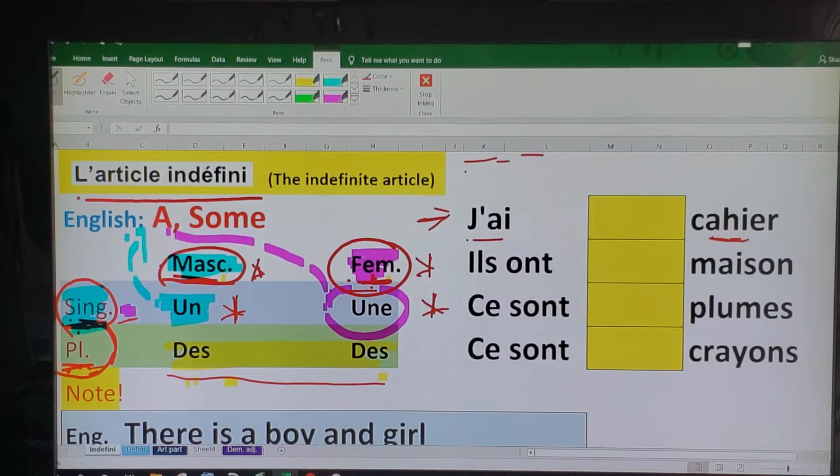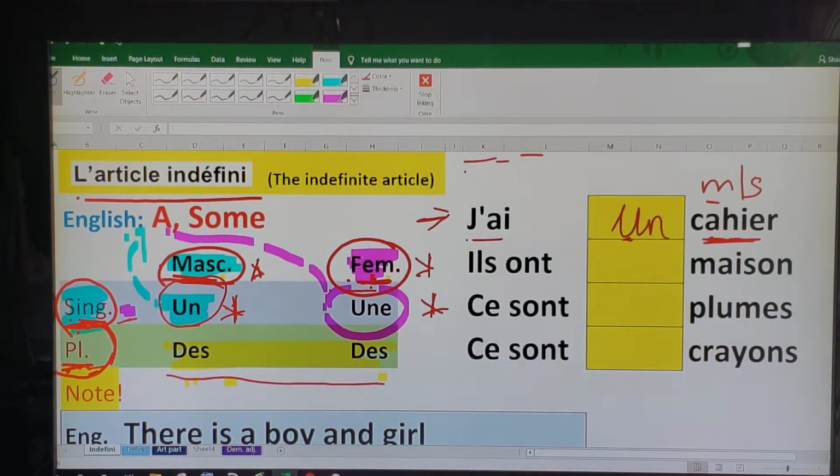Notebook is singular, and in French this is an example of a masculine singular noun. So if I have to say I have a notebook, what do we use for the word a for a masculine singular? The word un, right? So we are going to be using this word here. J'ai un cahier. I have a notebook.